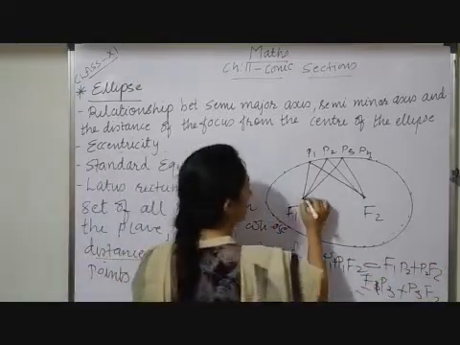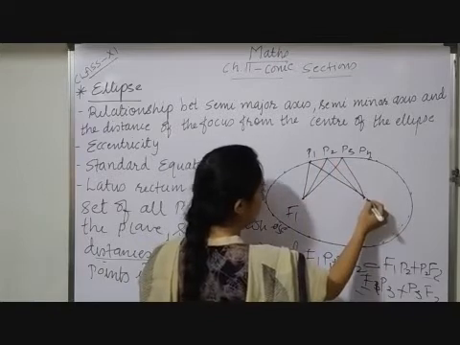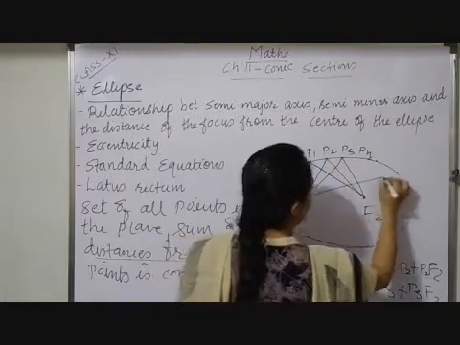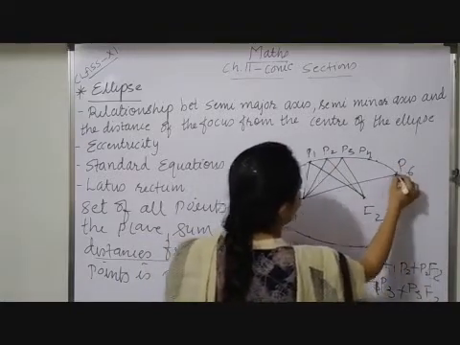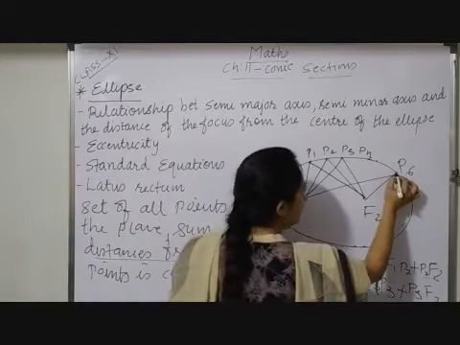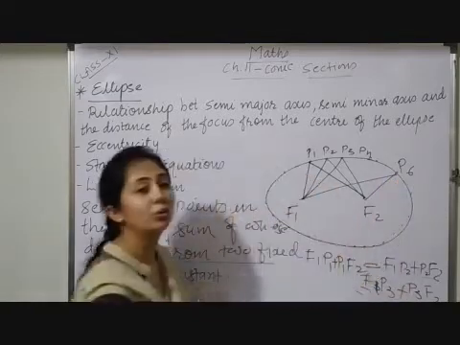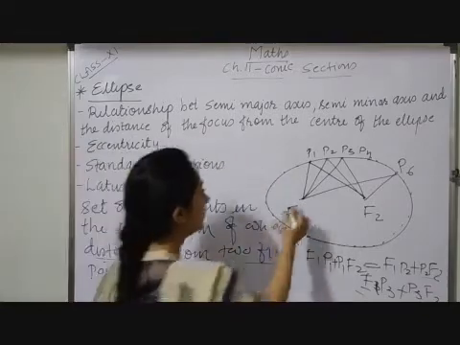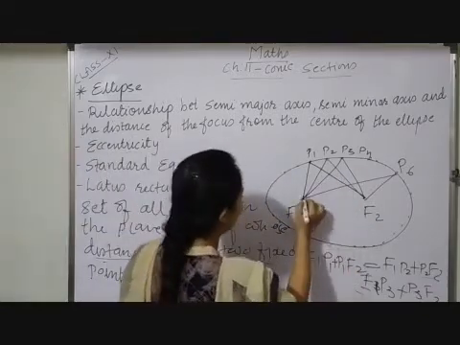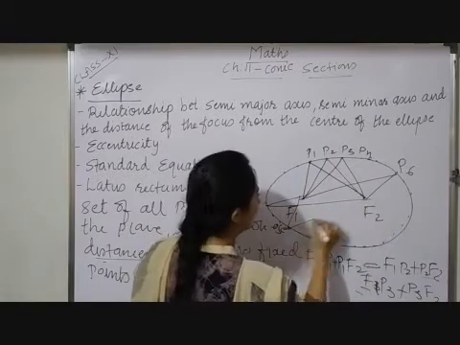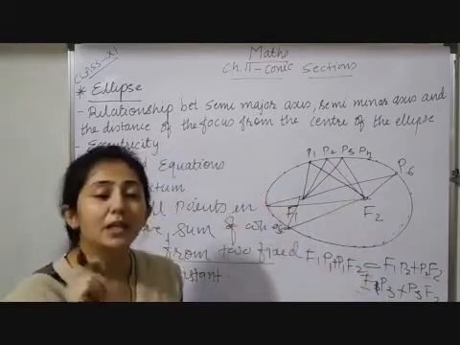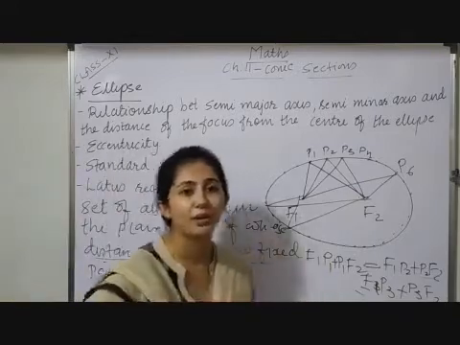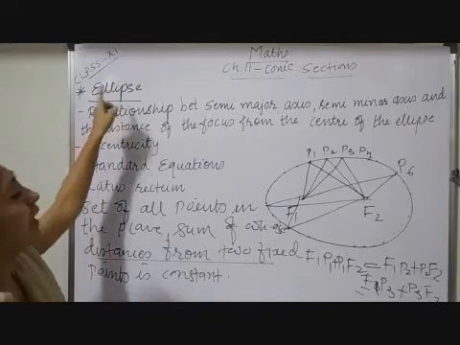Suppose I have somewhere a point here, P6. So F1P6 plus P6F2 is also equal to F1P1 plus P1F2. It means the sum we are getting at any point is always constant. Its sum will always be a fixed quantity. So such a curve is called an ellipse.